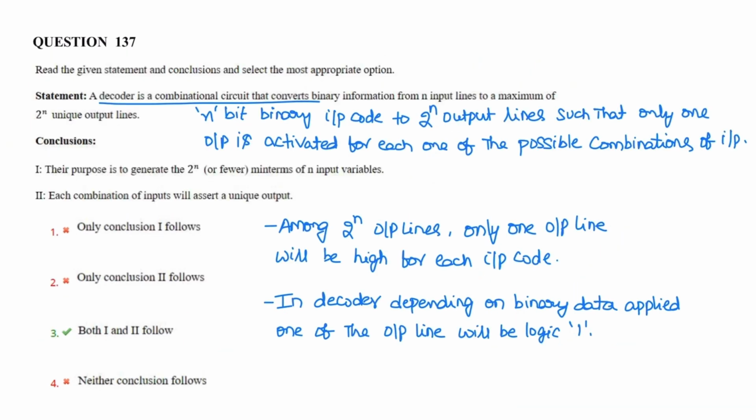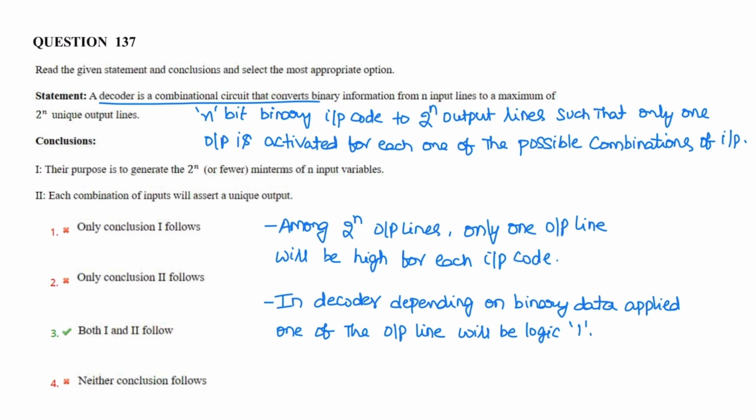Next question. A decoder is a combination logic circuit that converts binary information from n input lines to a maximum of 2 power n unique output lines. So the statement is correct. So decoder is a combination logic circuit with n input lines and 2 power n output lines, such that only one output is activated for each one of the possible combinations of input. Among the 2 power n output lines, only one output line will be high for each input code.